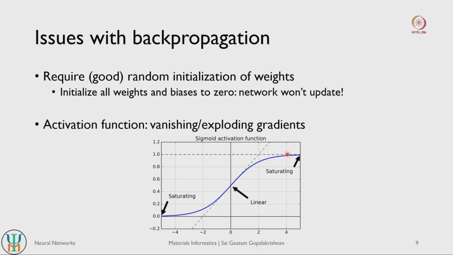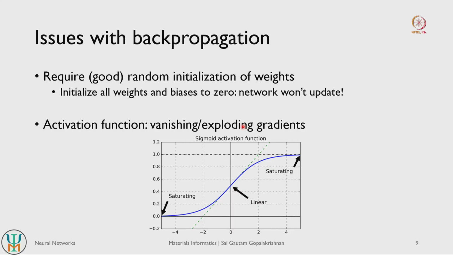So in other words, the network will actually update. But if you are feeding in values close to, let's say, 4 here or -4 here, you see that the derivatives are almost 0. This is the saturating behavior of your activation function, and if your derivatives are close to 0, then the network won't update very easily. If the network is not updating, it will take a long time to reduce any residual losses that it has. So if you use a sigmoidal function, you have the problem of vanishing gradients, and depending on what kind of loss function you use, you can also have exploding gradients.